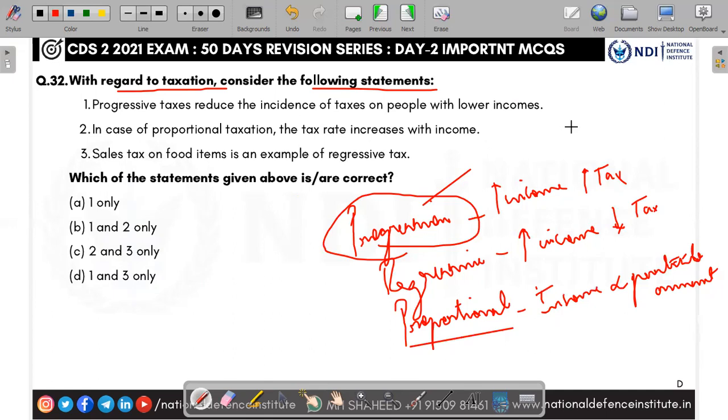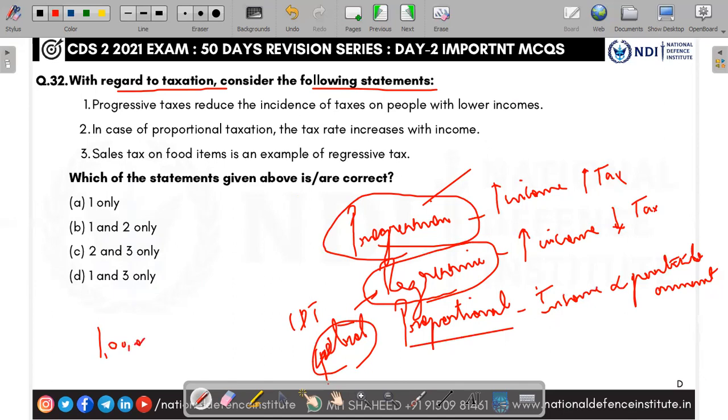So whenever you get high income, you have to pay high tax. Low income, low tax. Good. Regressive means whenever you get high income, you pay low tax. For example, you take indirect taxes. You take petrol, VAT in petrol. A person is earning 1 lakh rupees per month. For him, he pays 5,000 rupees for petrol. It's not a big deal, because 5,000 rupees in 1 lakh is a very meager amount.